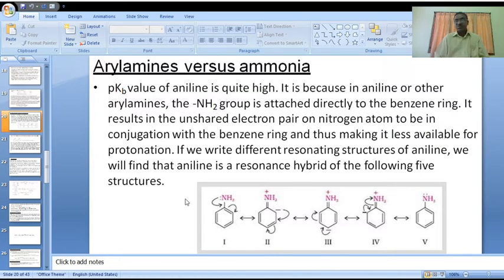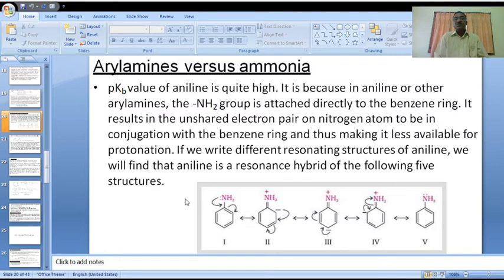Just now we observed in the tabular form, the aromatic amines exhibit higher pKb values, nearly 9.5. But aliphatic amines have very low pKb values.